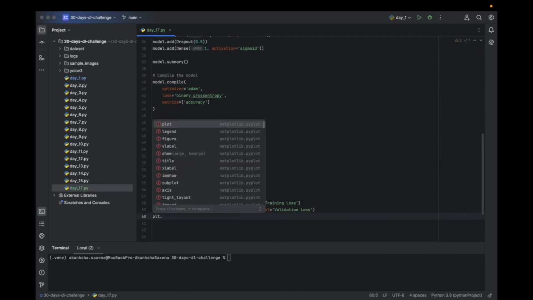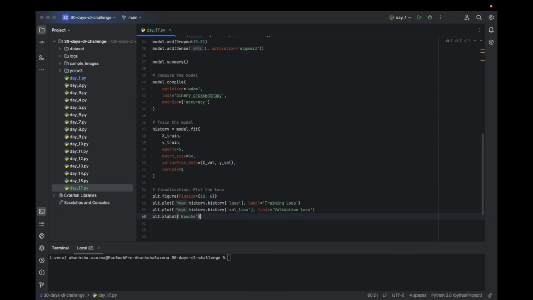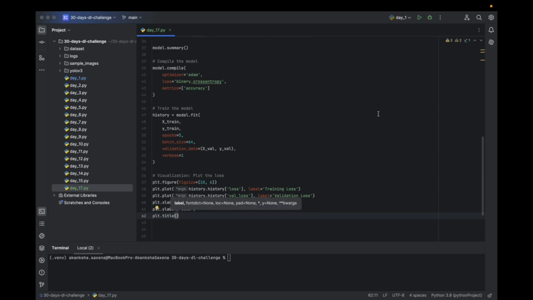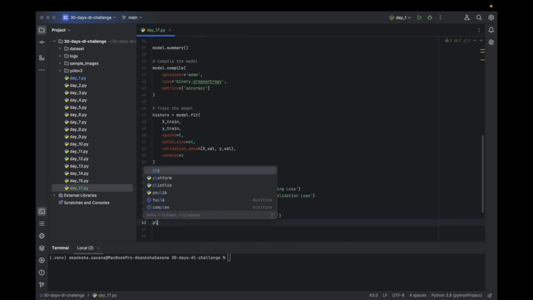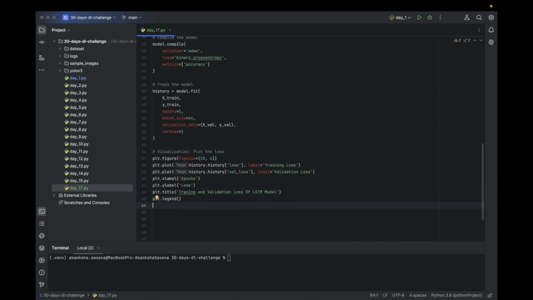The x label is going to be epochs, and the y label is going to be loss. The title for the graph is going to be the training and validation loss of the LSTM model. And then we also see which line represents what by using the legend function, and then we show it.